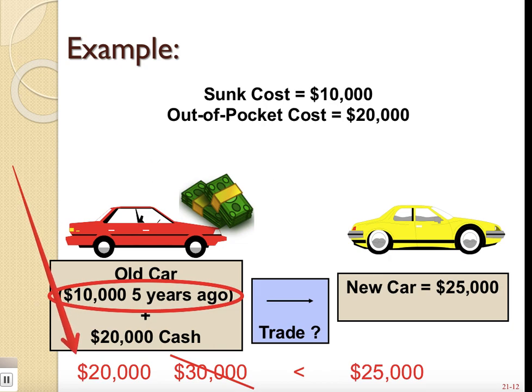That additional cash outlay is what we call our out-of-pocket cost. So the $10,000 was a sunk cost, and the out-of-pocket cost is $20,000. We remove the sunk cost from our decision and focus only on the $20,000.